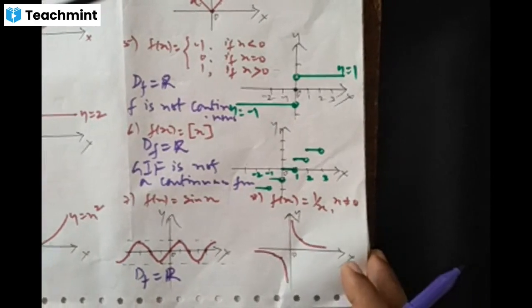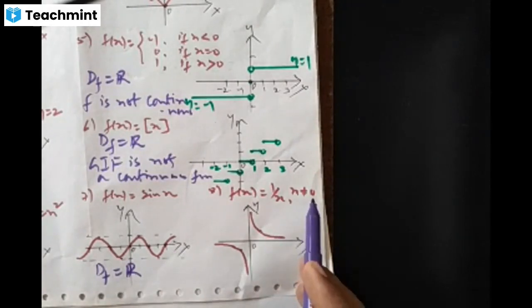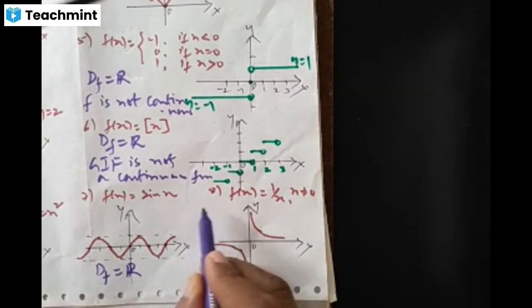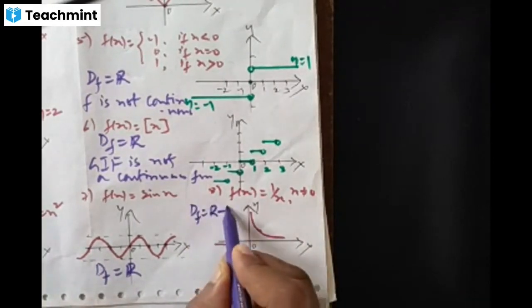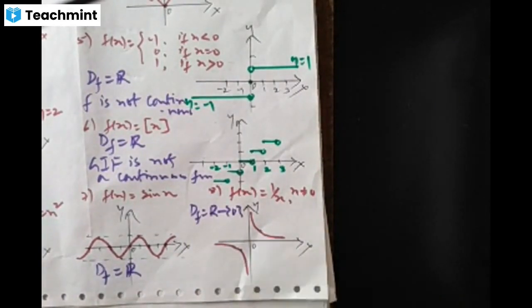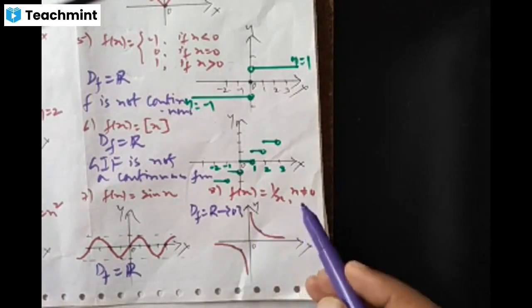Okay. Next, eighth one, I have taken the rational function f of x is 1 by x. The function is not defined when x is equal to 0, so that's why I have excluded x equal to 0. So what is the domain of this function? Domain of this function is the set of real numbers except 0. 0 is not in the domain of this function, right? See the graph. Is there any breakage or jump at any point in the domain of the function? No. There is no jump in the graph at any point in the domain.